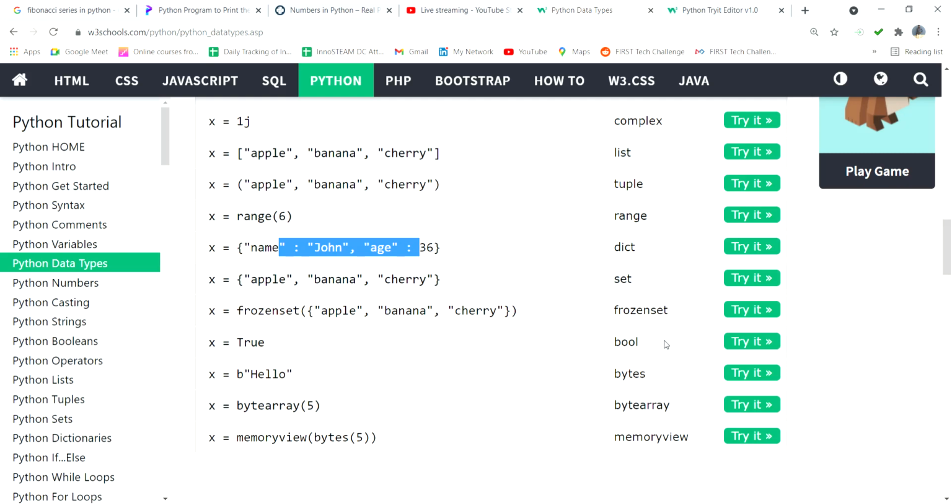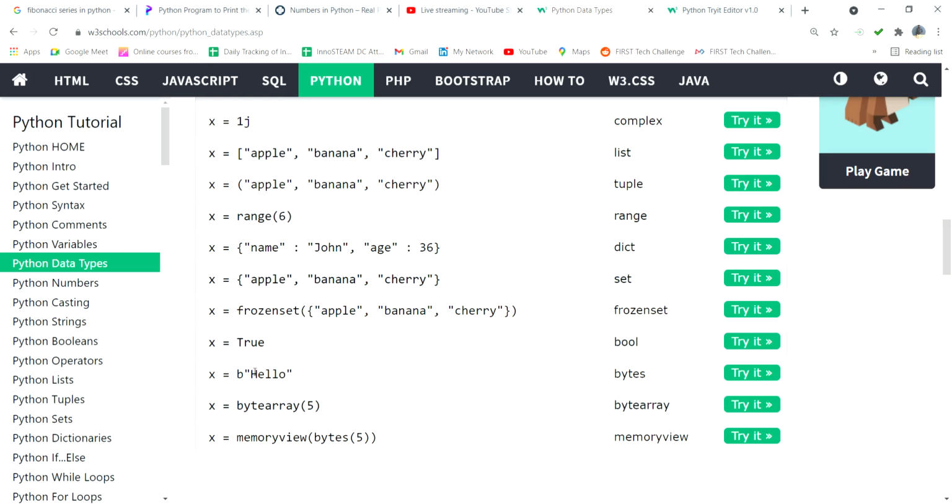Then boolean, bool. What is meant by boolean? Can anybody tell about this boolean? Okay, fine. So boolean means it is a true or false condition only. Either the answer is true or the answer is false.